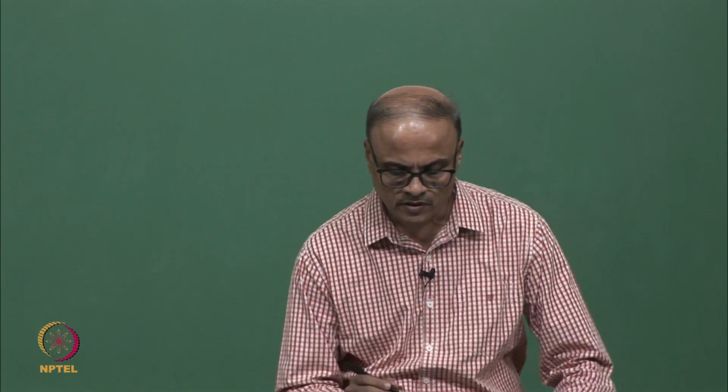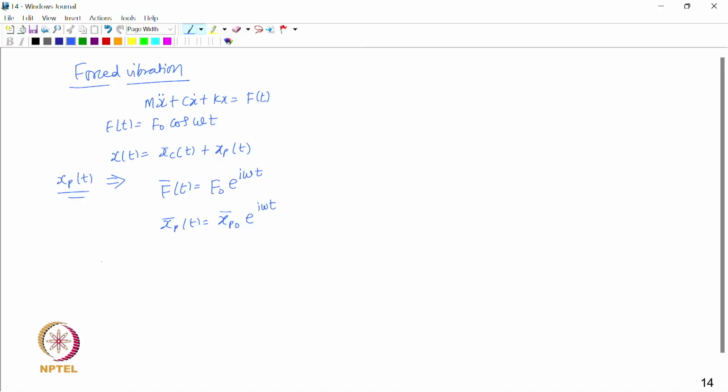So, if you substitute this in the equation of motion, what do you get? Minus m omega square xpo bar plus i omega c xpo bar plus k xpo bar, and then e to the power i omega t would cancel out from the right and left hand side.